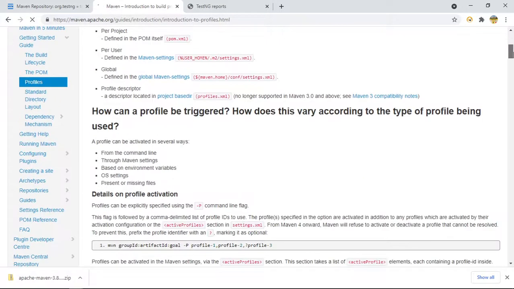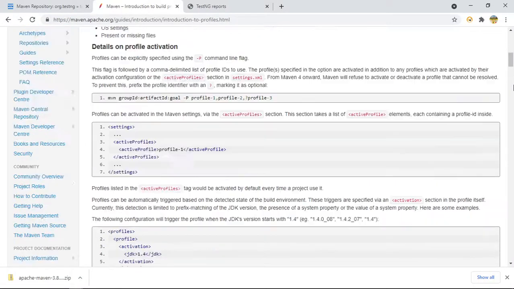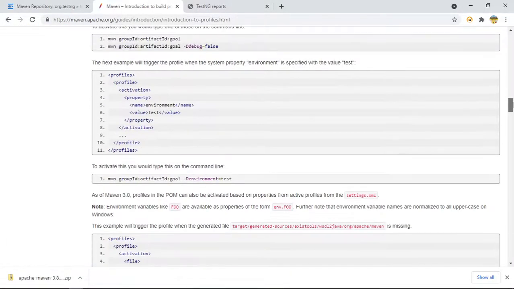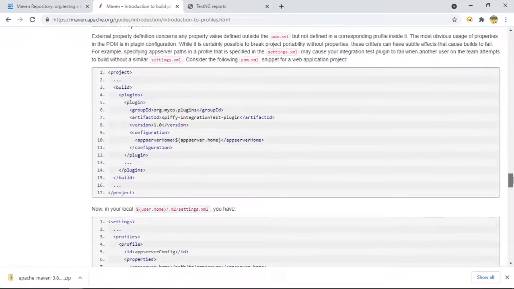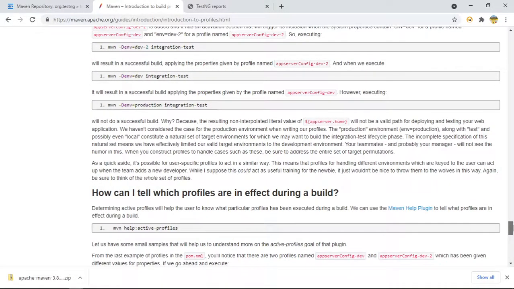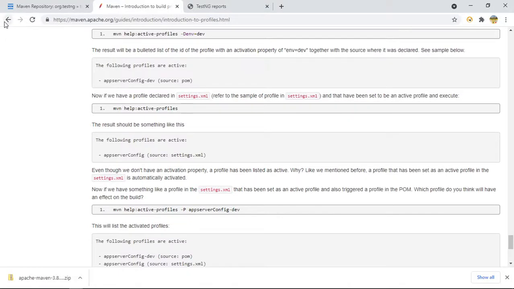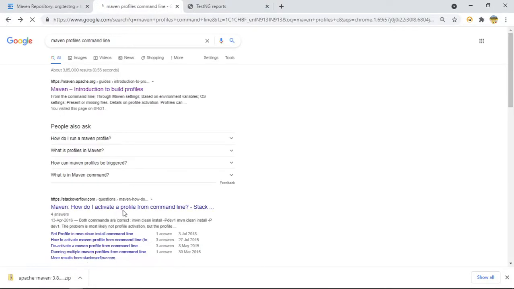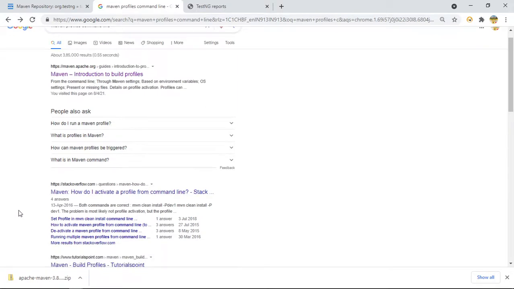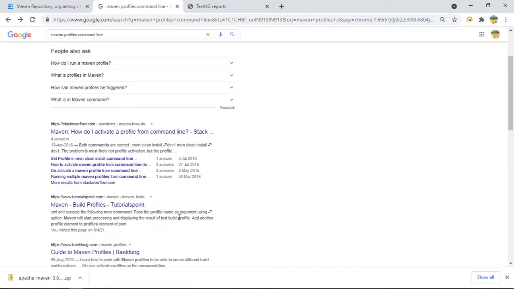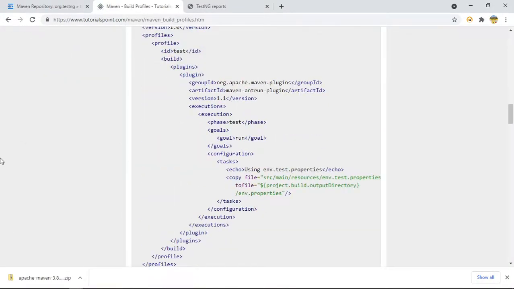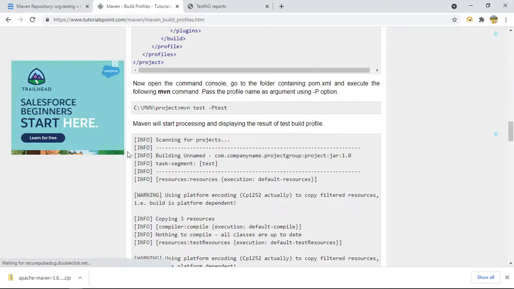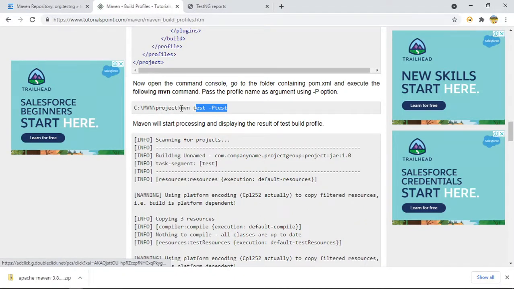If you come down, go to Stack Overflow. Let us check whether we can find it here. MVN test hyphen, this is the command. I think I have written it incorrectly, so that's why it is not working.